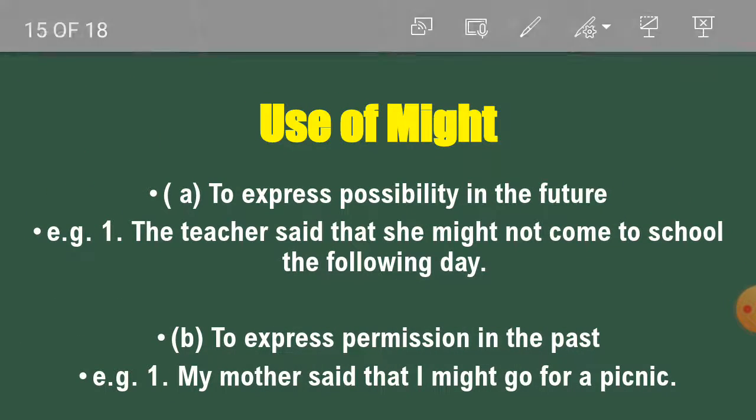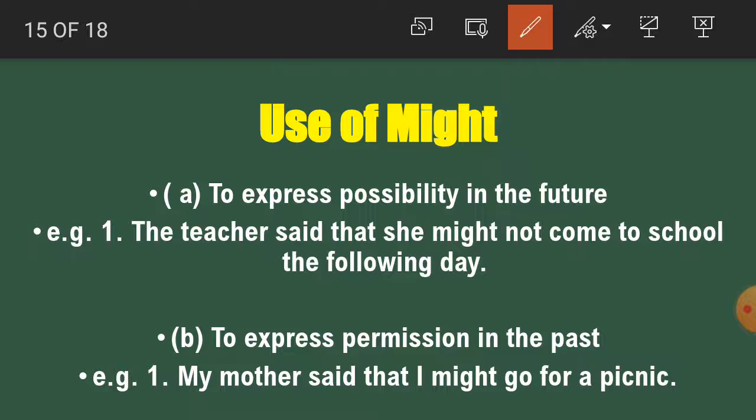Now might. Students, what is the use of might? To express possibility in the future. For example, the teacher said that she might not come to school the following day. So here might expresses possibility in the future. Now second one, to express permission in the past. For example, my mother said that I might go for a picnic. So said indicates that the sentence is in past tense, and that's why here might is used to express permission in the past.